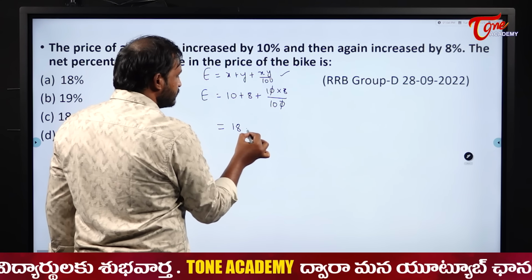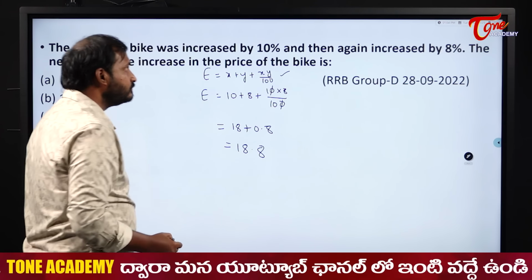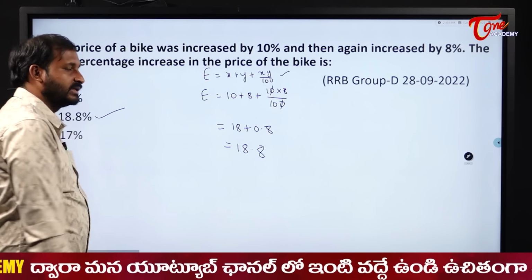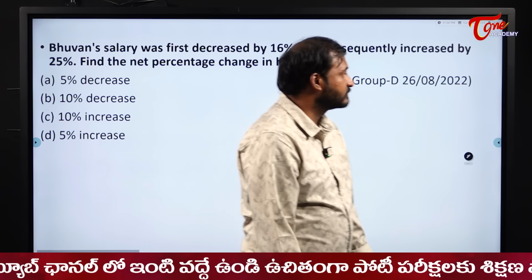18 plus 0.8, it will become what? 18.8. 18.8%. Effective percentage formula. Okay, next one.